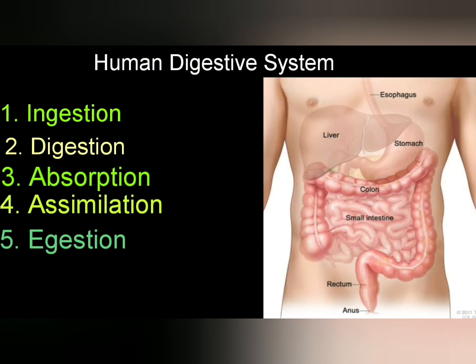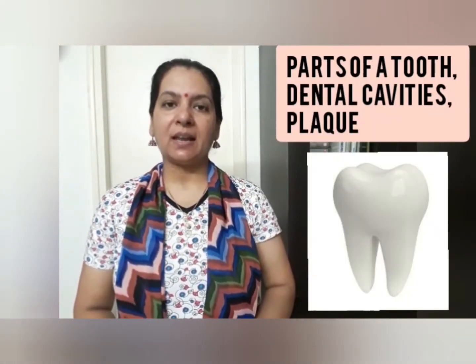It is expelled out through the opening called anus as feces. The expelling of feces is called egestion or defecation. In this video, I will talk about parts of a tooth, dental cavities and plaque.